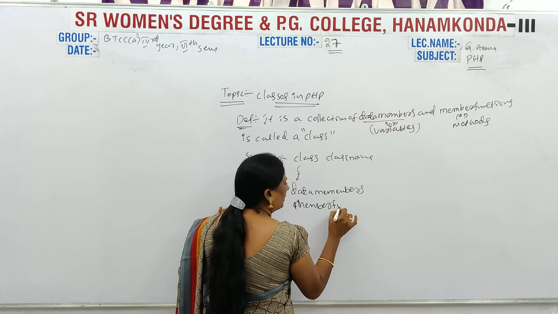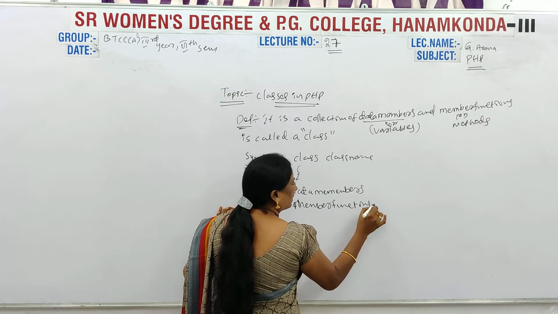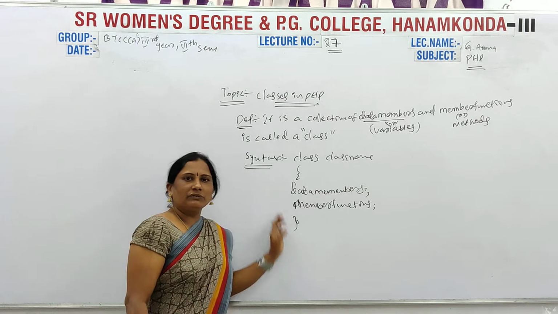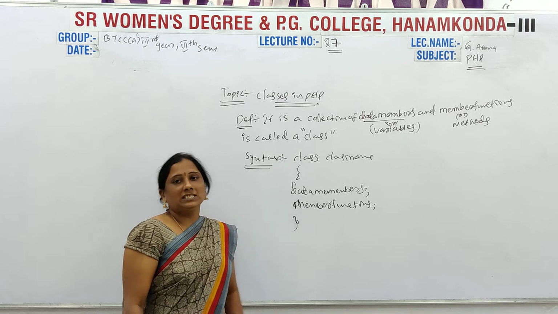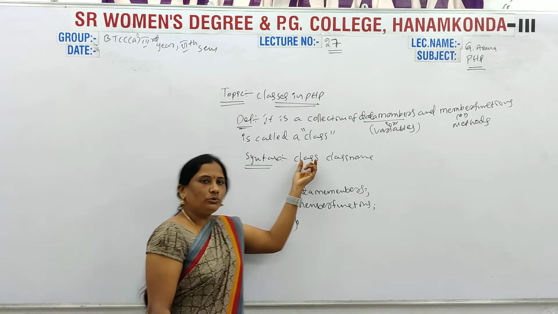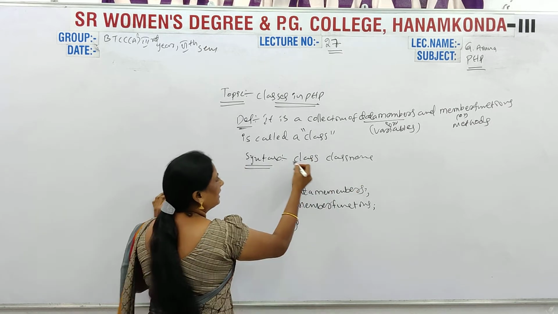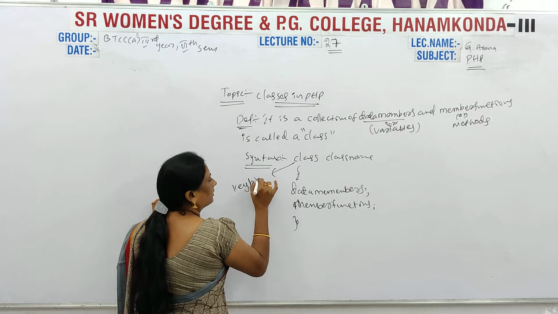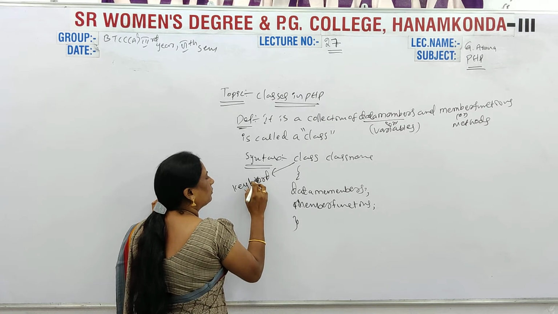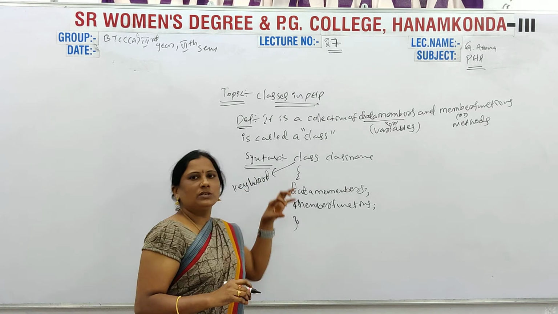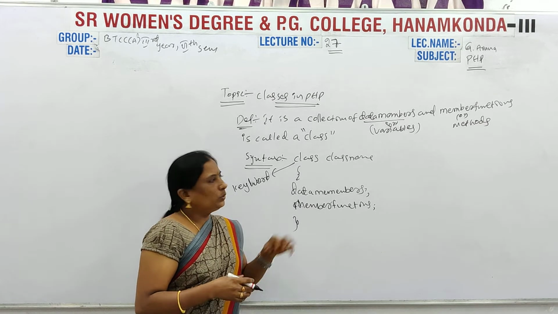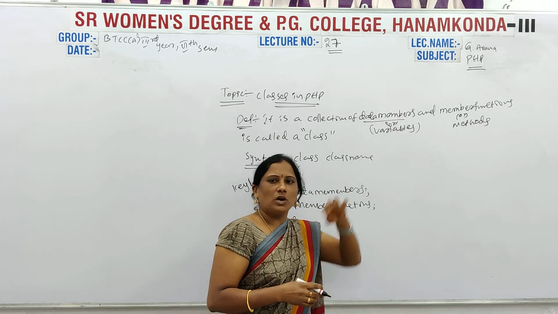Data members and member functions are there here. So the class will be closed. This is the class definition. In that, class syntax will be there. You have to take the class keyword. Class is a keyword, so whenever you declare a class, you must use the class keyword. The class name is optional.